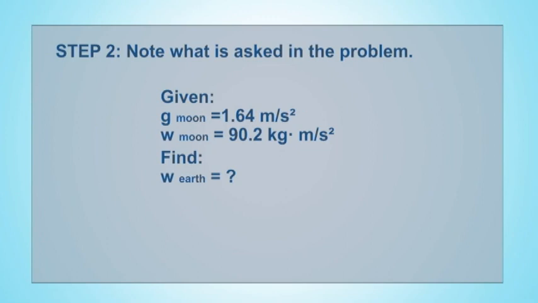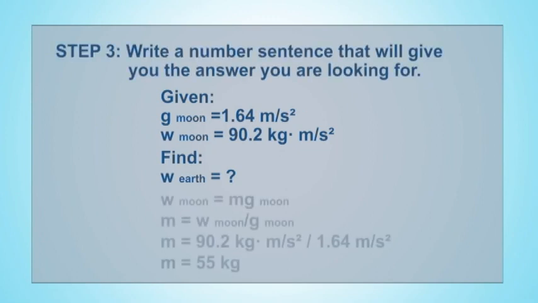Find the weight of the astronaut on Earth. Step 3. Write a number sentence for the problem. First, we need to find out the mass of the astronaut. We will then multiply this mass with the acceleration due to gravity on Earth, since the mass of the astronaut is constant whether he is on the moon or on Earth.